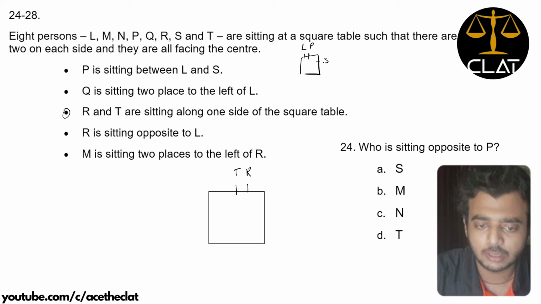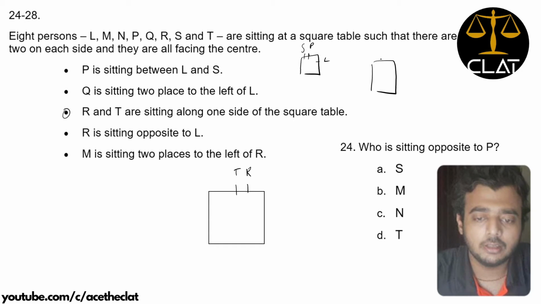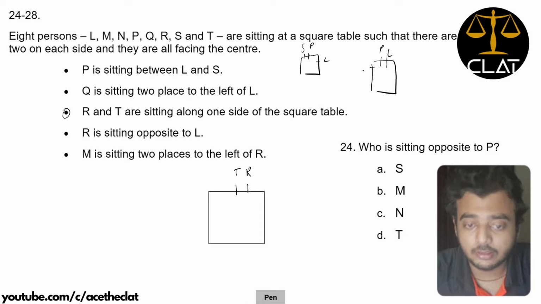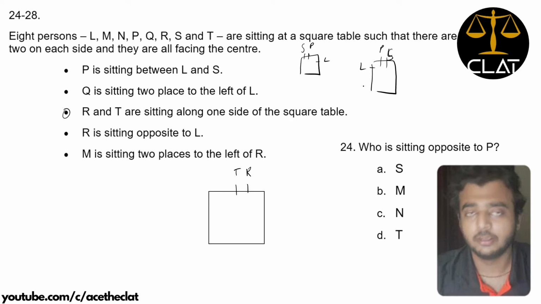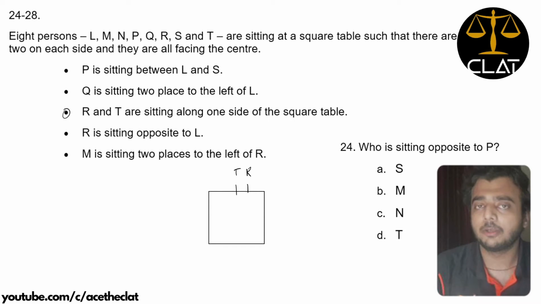So one condition can be this, P is sitting between L and S. Other can obviously be this, S is here and L is here. Yet another can be P is sitting between L and S, and yet another L and S. So 4 conditions are being formed, right? So we have to keep the minimum at the start. That is why you would start with that particular condition in which at least in this case only two circumstances are being formed. So you start with the third one.